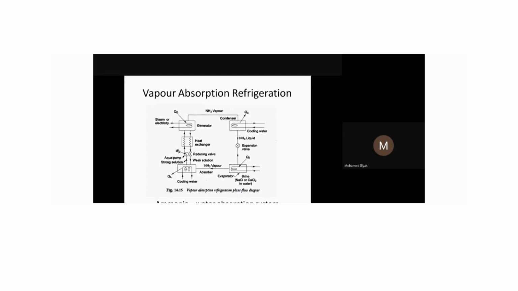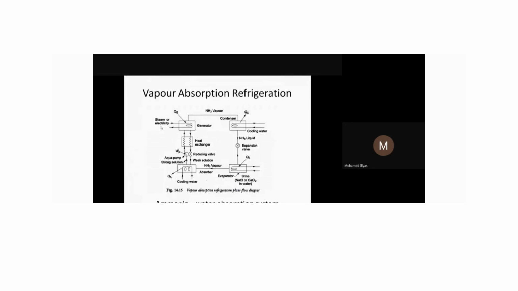The ammonia-rich solution goes to the heat exchanger here. In the heat exchanger, it will be preheated. Already we have another line here, which we'll see later. So it will be slightly preheated here. It enters into a generator. When it goes to the generator, we'll supply a small amount of heat, either a steam or electricity. Electricity, just 60 or 70 watts, is sufficient. It is available in our lab. If you see the amount of heat, the electricity we give is just 60 watts, equal to a small bulb, a very small amount of power.